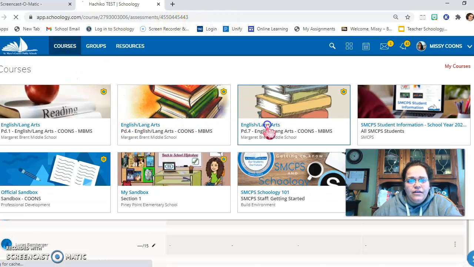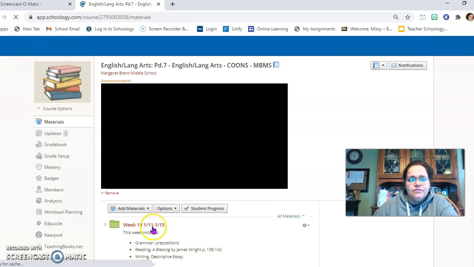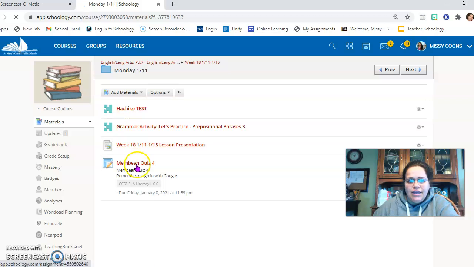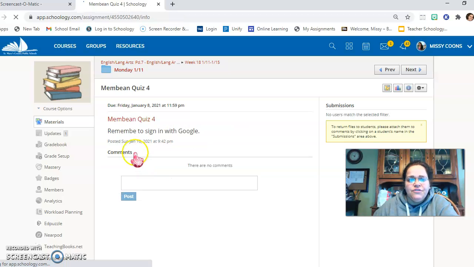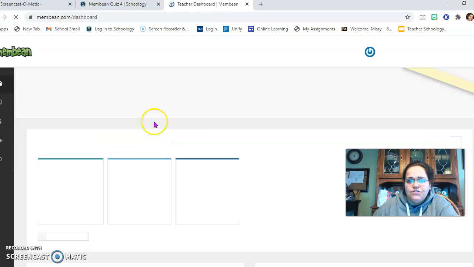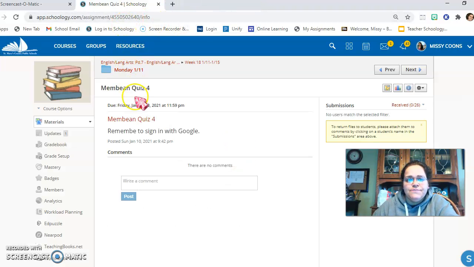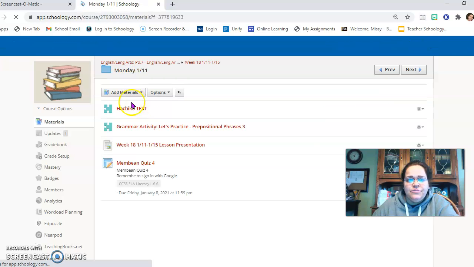Let me go back. You went the long way. Monday. And then lastly, if you haven't done the Membing quiz here, if you just click on the link that was there, or the assignment, it takes you to the link Membing Quiz 4. It just takes you to the dashboard. This is my teacher dashboard. It should take you right to Schoology. 0 of you have met the goal for practicing for ELA's Membing, so please make sure you are practicing every day. If you have any questions, you can feel free to email me.